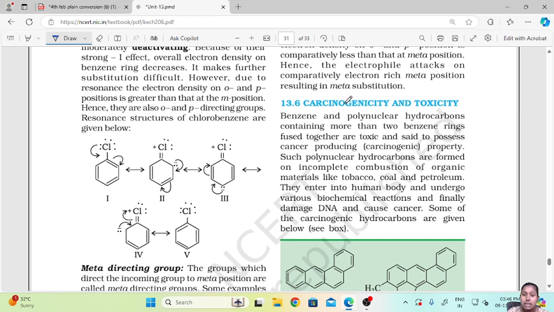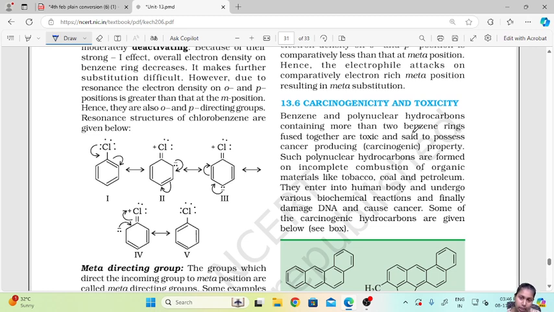The next topic is carcinogenicity and toxicity. Benzene and polynuclear hydrocarbons containing more than two benzene rings fused together are toxic and are said to possess a cancer-producing, carcinogenic property. So when benzene and some polynuclear hydrocarbons contain more than two benzene rings fused together, they are considered toxic and possess carcinogenic properties.